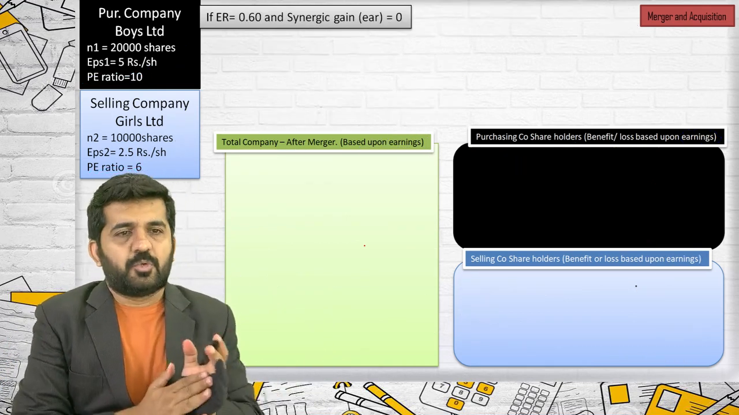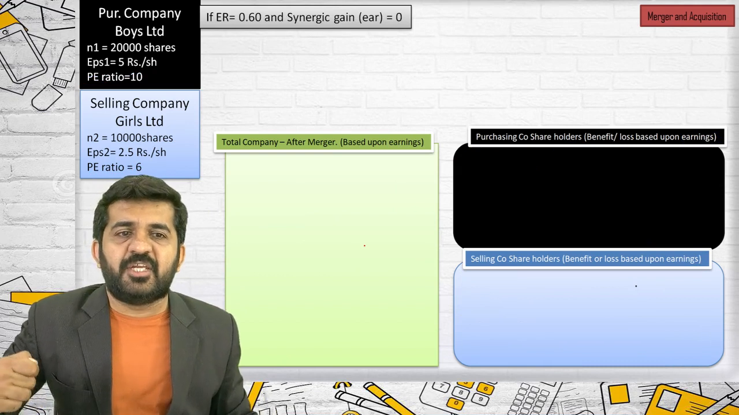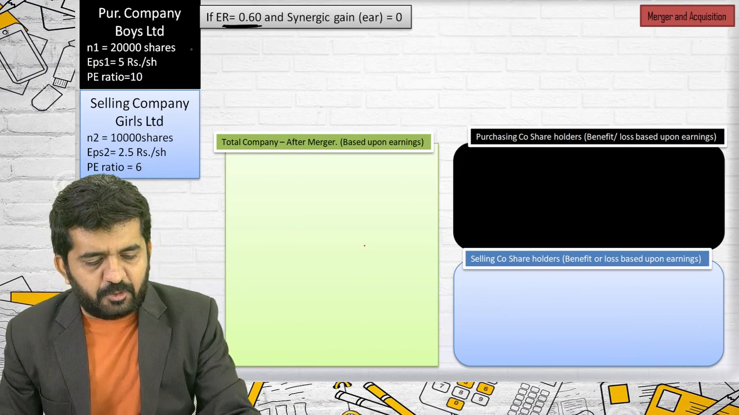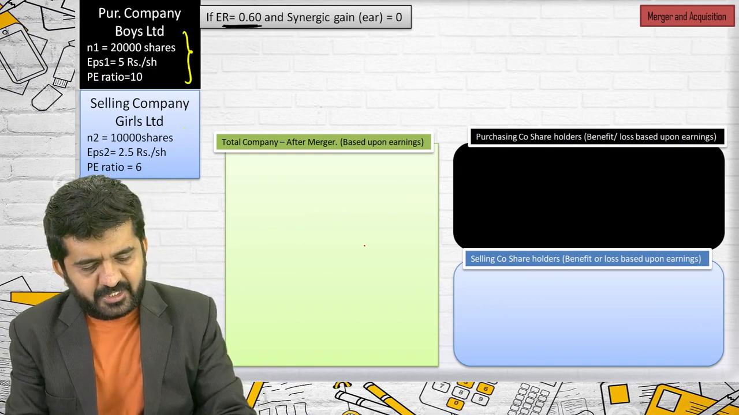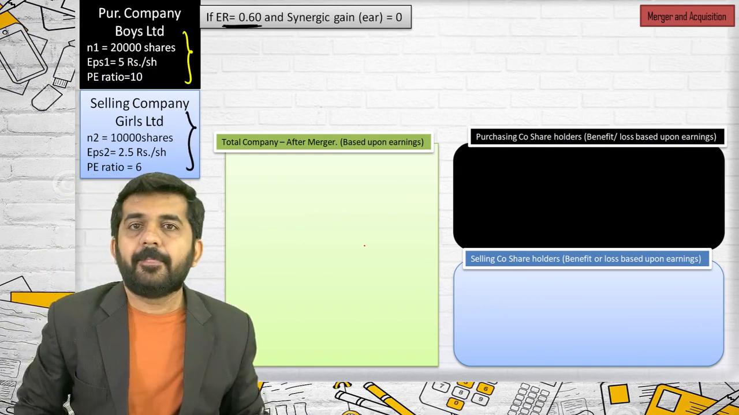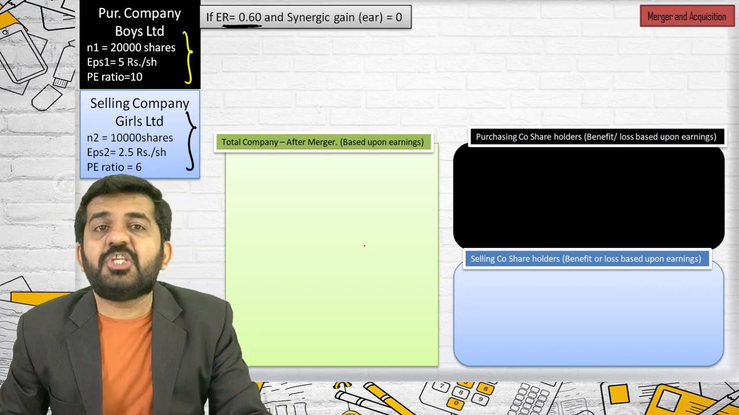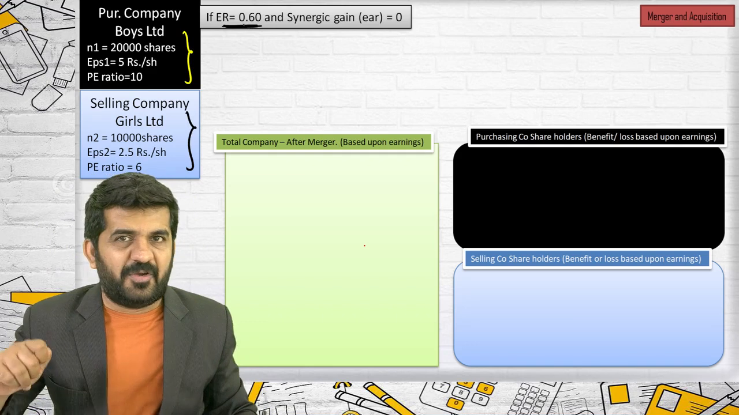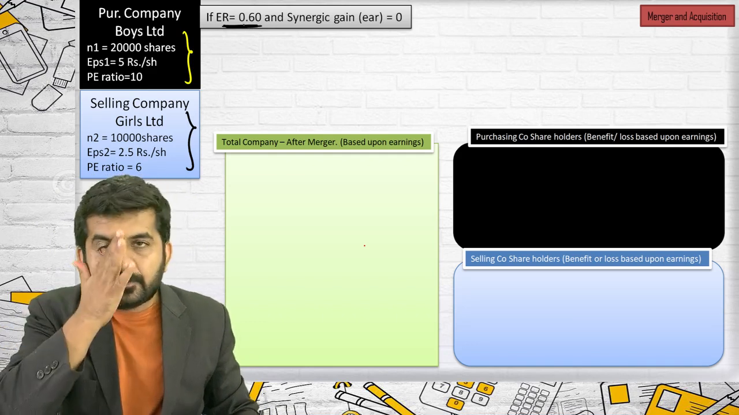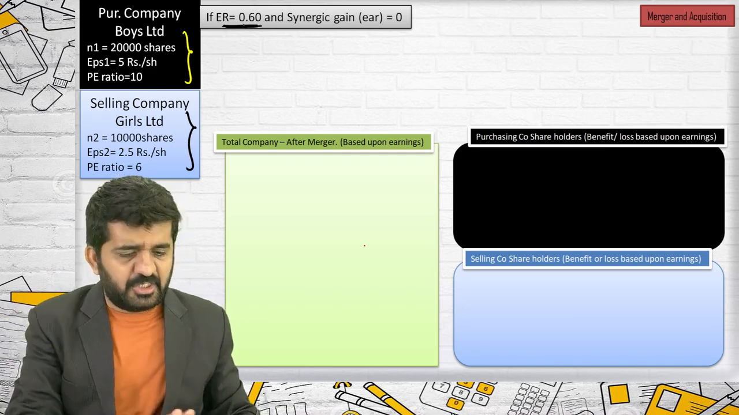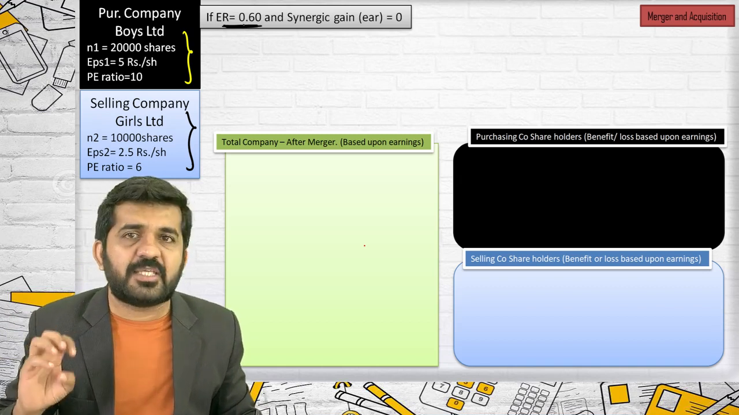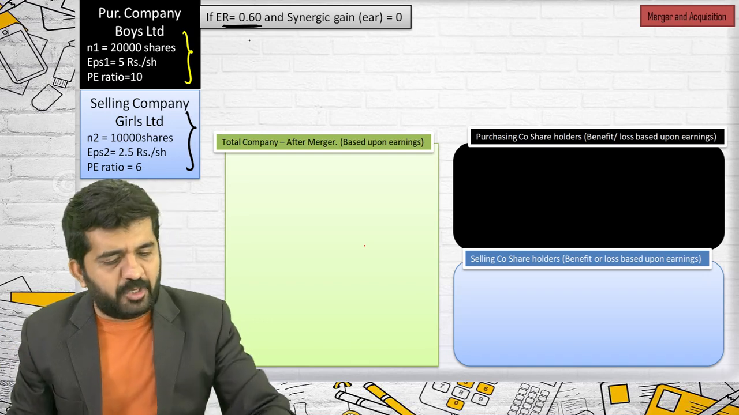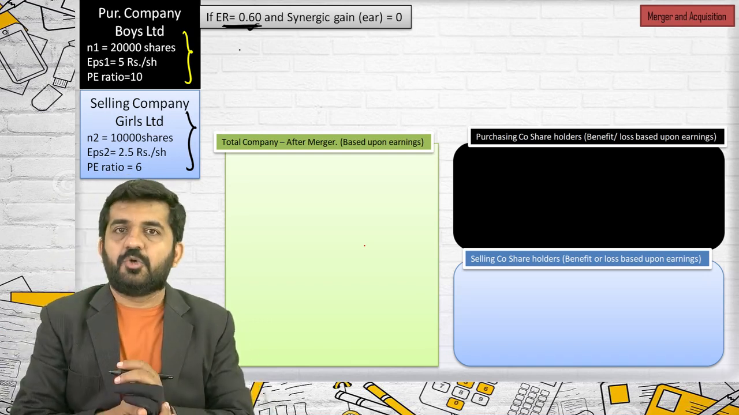Let us go to the second question, where synergic gain is still 0, but the exchange ratio differs. See, I have taken all the data the same. This data is also same. This data is also same. But the exchange ratio is not 0.5, it is 0.6. What is 0.5? It is the exchange ratio based upon earnings, not based upon EPS. This is an exchange ratio based on negotiation. So they might have negotiated, and the exchange ratio is 0.6.